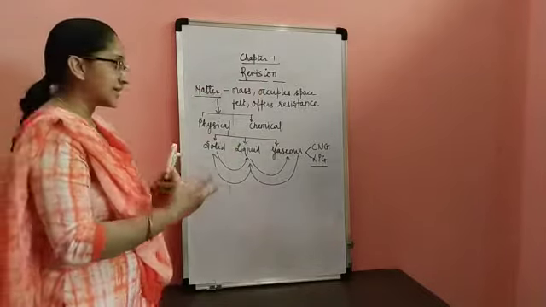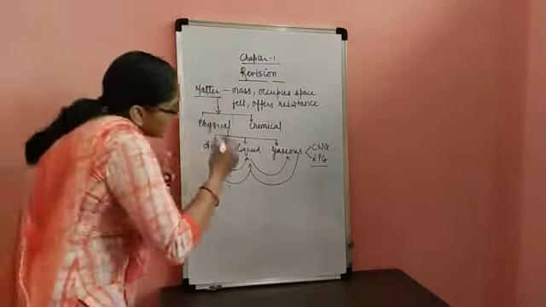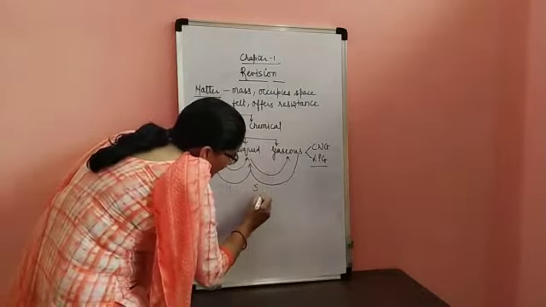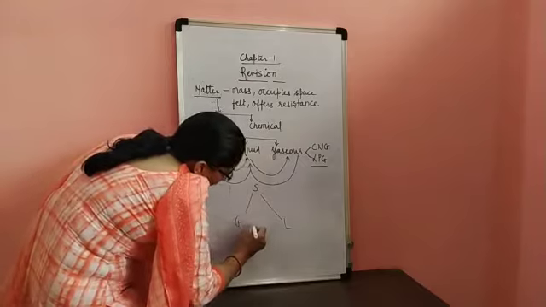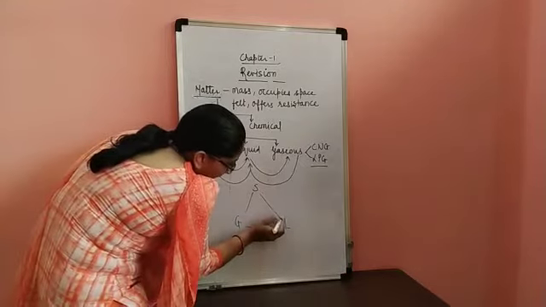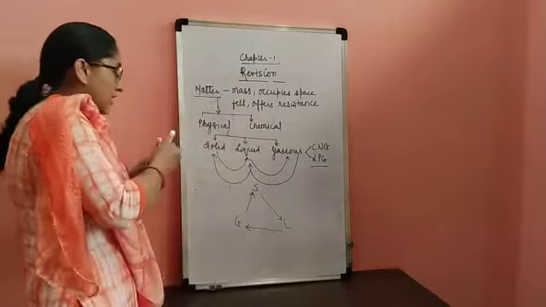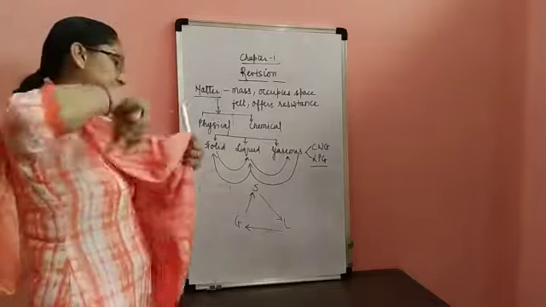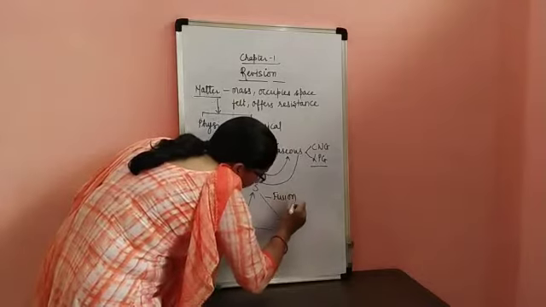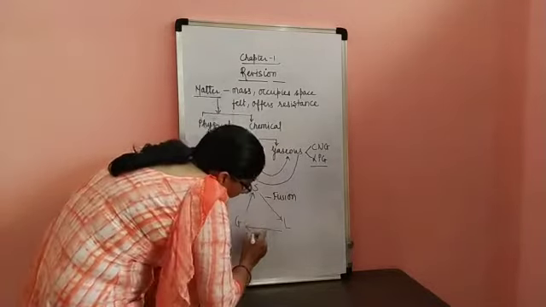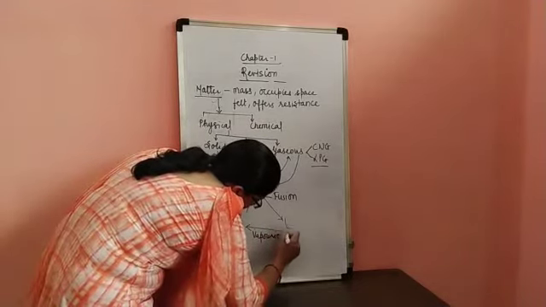Now we need to understand it through a triangular, schematic representation, what the process of solid getting converted into liquid is referred to as, and liquid getting converted into gaseous form. Solid can get converted into liquid, liquid can get converted into gas, gas back into solid. The conversion of solid into liquid is referred to as fusion or melting. Conversion of liquid into gas is referred to as vaporization.